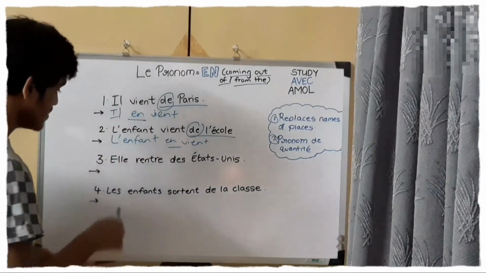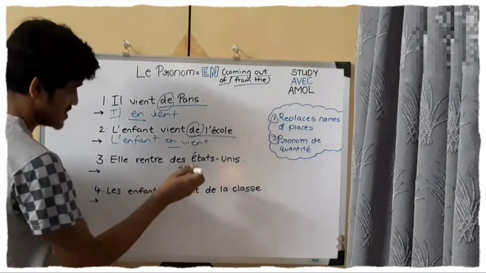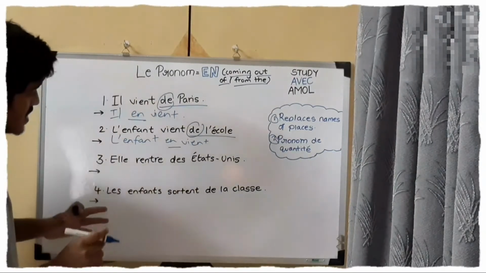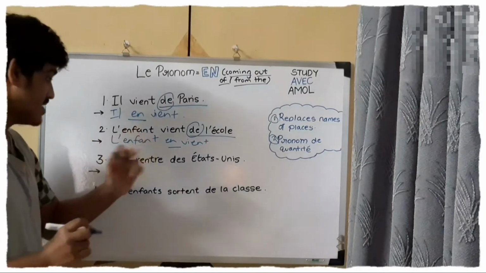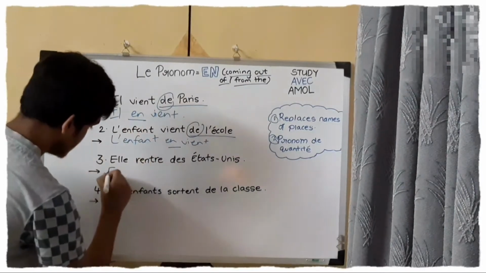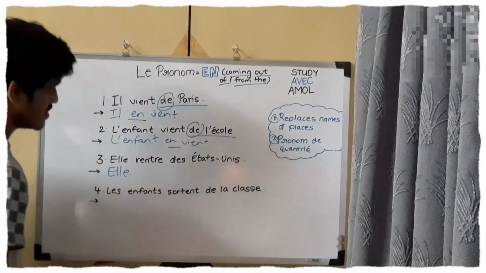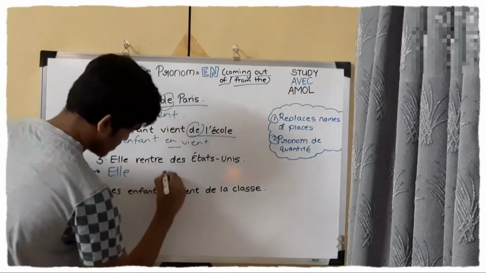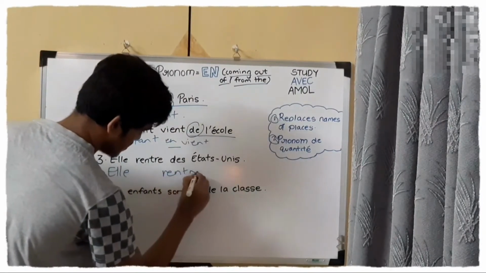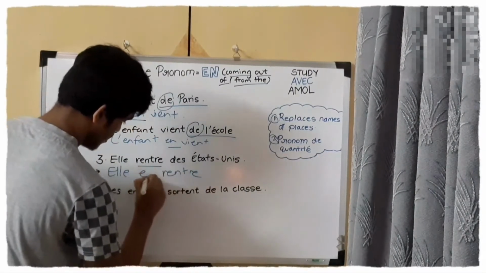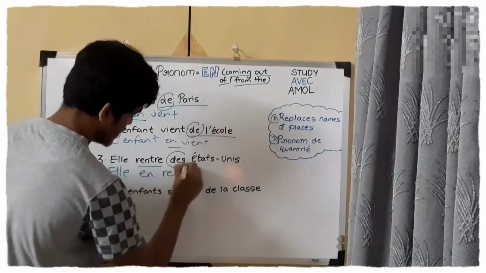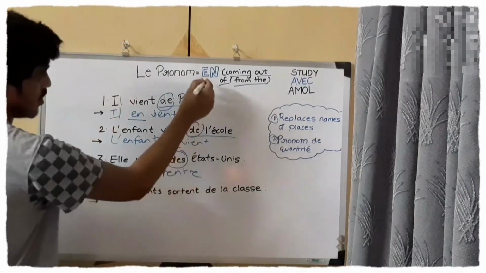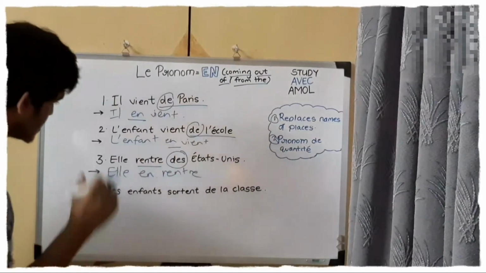Third statement. Il rentre des tâches unies. Before the verb, il en rentre. Again we need to replace this "de" with "en". Hope you are understanding.